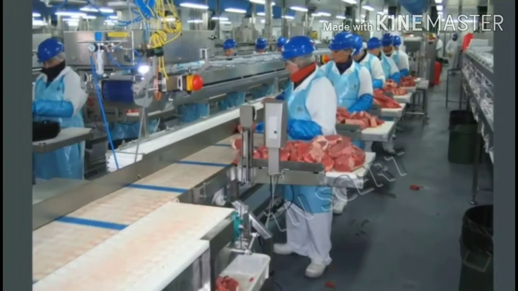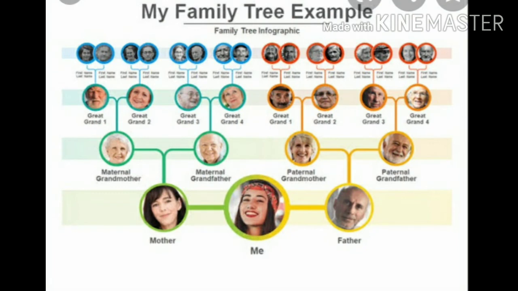Next one, population. Most of the people in North America are descendants of settlers from other parts of the world. The word descendants means a person who belongs to the same family as somebody who lived a long time ago. The first among them were the Europeans, who arrived in the 16th century. Today, the small groups of Native Americans that remain have their own territories and follow a traditional way of life.